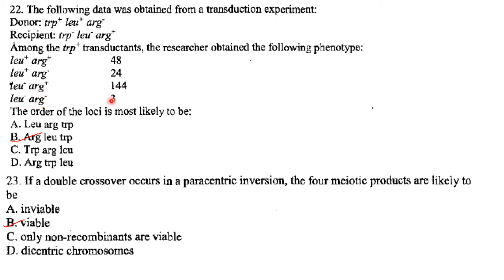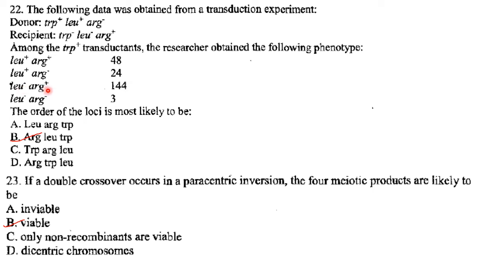The order of the loci is most likely to be. So here we see that leucine minus arginine plus has the maximum number of transductants. So it will be near to the entry point of the gene and the first one to pass into the recipient. Or I can say the first one to pass the more number of times into the recipient cell because it is having the maximum number.